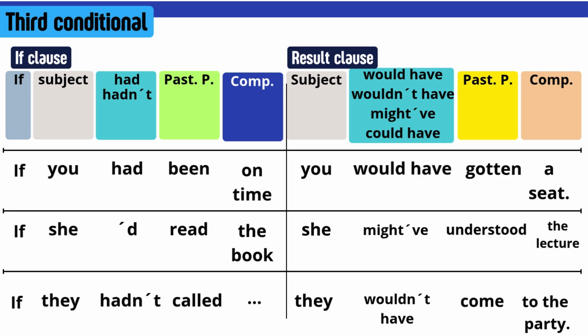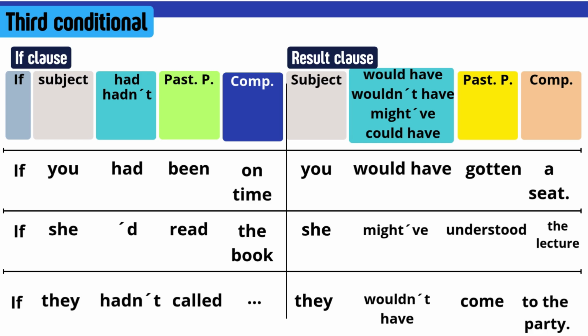Now, what about the result clause? The result clause is this wish, this event that is unreal. It's something that would have happened, that could have happened, that might have happened, but it didn't, right? We are in the fantasy world right now. So, it starts with a subject. For example, if you had been on time, you, and then you have some options here. The typical option is would have, or wouldn't have for the negative one. So you would have or you wouldn't have.